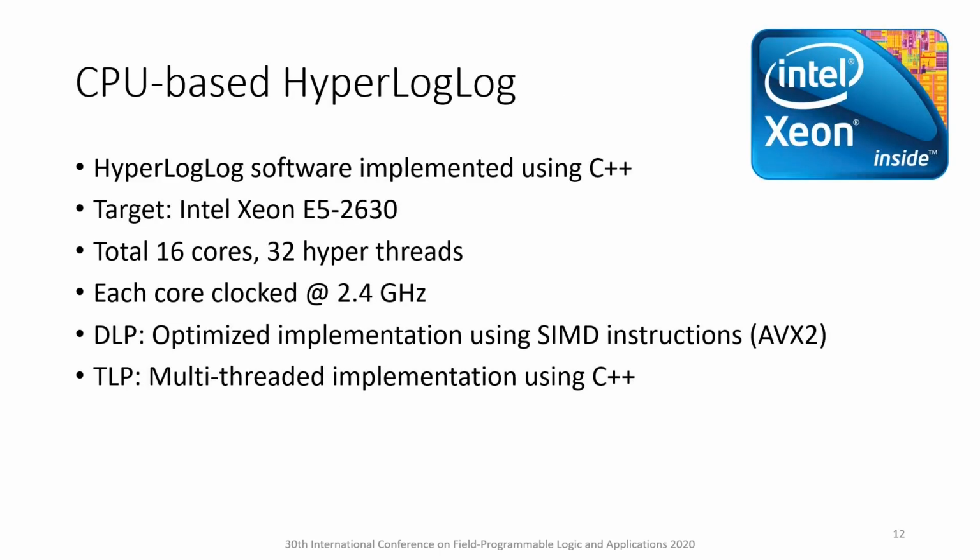We implemented the hyperloglog using C++ on a CPU with 16 cores and 32 hyperthreads. We used Intel Xeon E5-2630, a server-class CPU with each core clocked at 2.4 GHz. A best optimized implementation of hyperloglog is established by exploiting data-level parallelism using Intel's AVX2 technology using SIMD vector instructions. To establish thread-level parallelism, we used the thread library in C++.